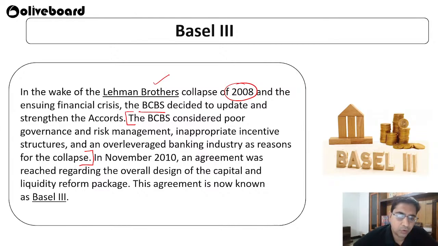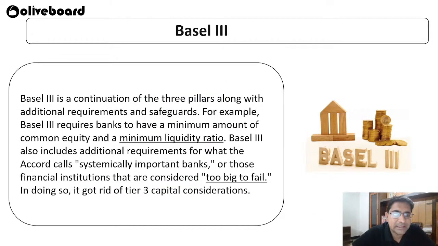Okay, and in November 2010 an agreement was reached regarding the overall design of a capital and liquidity reform package. This agreement was known as Basel 3. Now Basel 3 is a continuation of the three pillars from Basel 2, with additional requirements and safeguards. Like, Basel 3 requires banks to have a minimum amount of common equity and a minimum liquidity ratio.